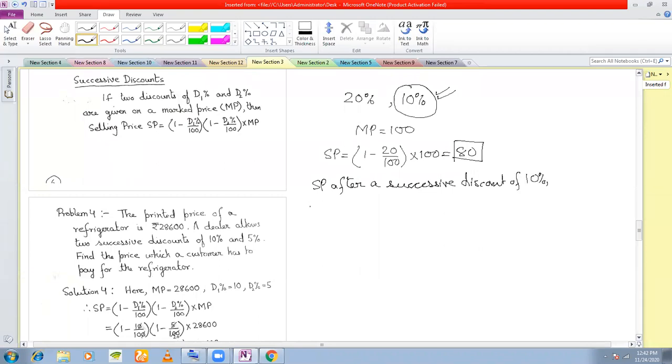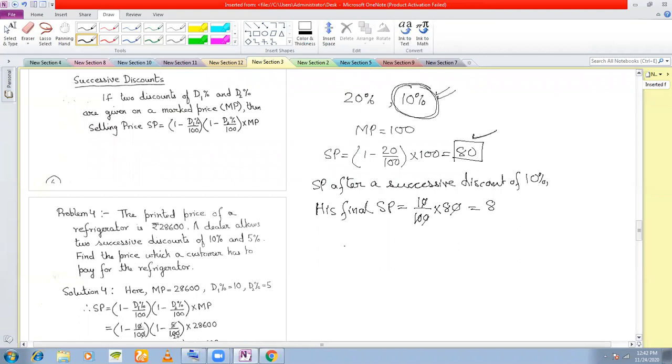After the 20% he was already giving, his selling price was 80 rupees. Now he is giving an additional 10%, so he will calculate 10% of 80 rupees, which comes to 8 rupees.